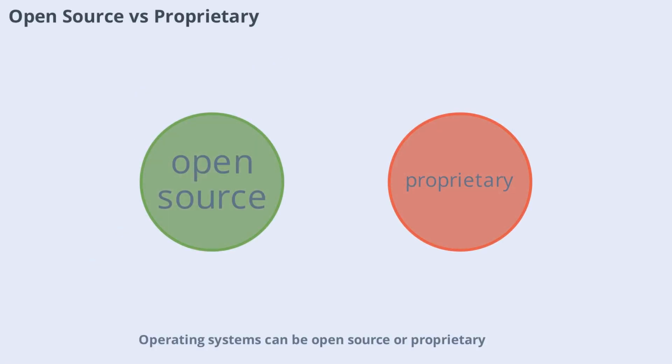Operating systems can be open source or proprietary. Open source OSes like Linux allow users to view and modify the source code, fostering innovation and customization. Proprietary systems like Windows and macOS are closed source, offering polished experiences but less flexibility. Each approach has its advantages depending on user needs and preferences.